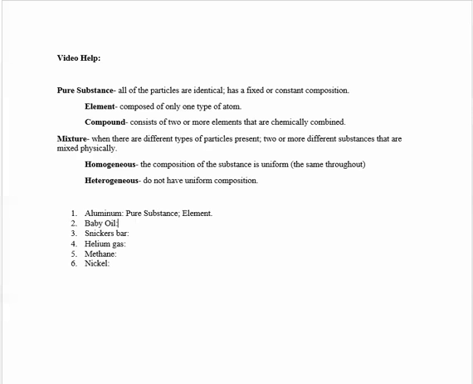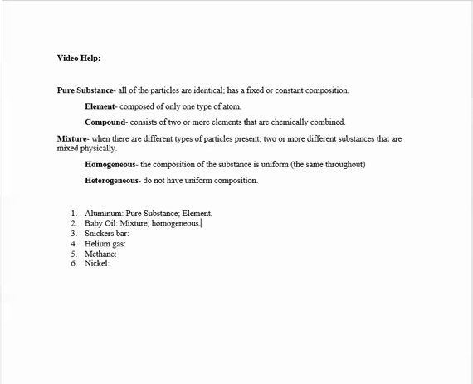Baby oil has different types of particles present. It's not just one compound or one element. It's 2 or more different substances that have been physically mixed together. So baby oil is going to be a mixture. However, since baby oil is the same throughout, it has a uniform composition, it's going to be homogeneous.